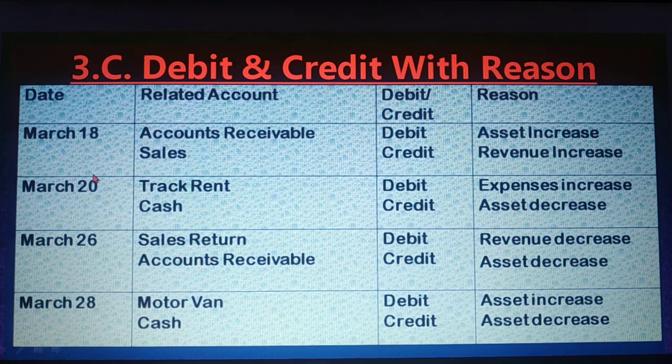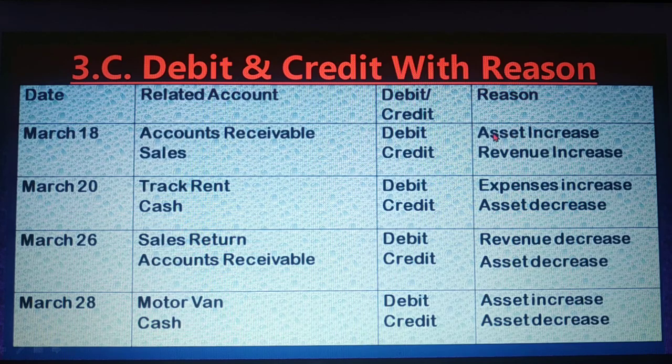Dear student, March 18. Here you sold goods on credit. You sold goods to someone and they will pay you later on. So by selling goods, you did not receive any cash money. That's why account receivable account and sales account. That means you receive money in future. So account receivable debit and sales credit. Why account receivable debit? Because it is an asset increase.